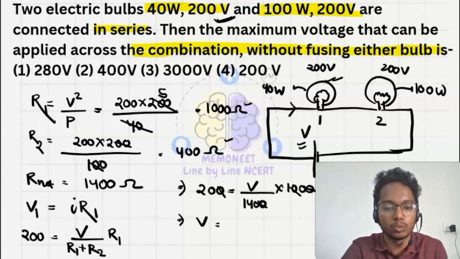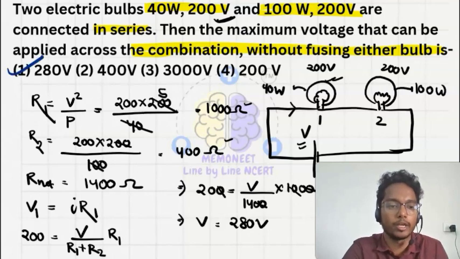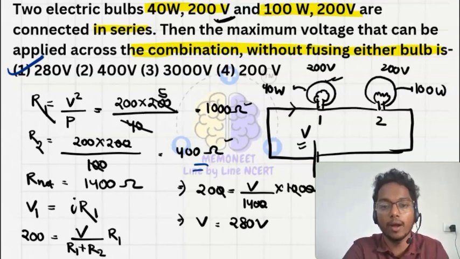So 14 into 2, that is 280 volt. So our answer is option 1, that is 280 volt. Why have I not taken the second bulb? Because the resistance is 400 ohm. Let's find out. Before I tell, I will find this out, and so why I am not taking this.